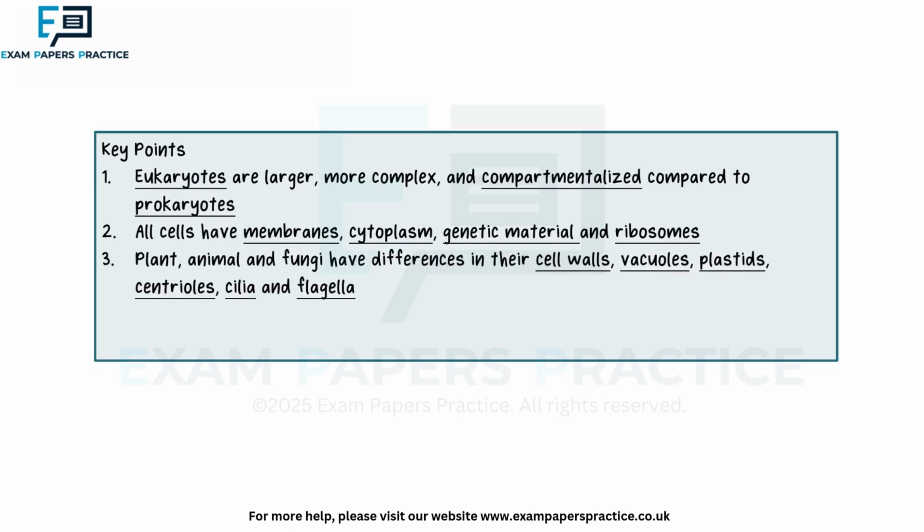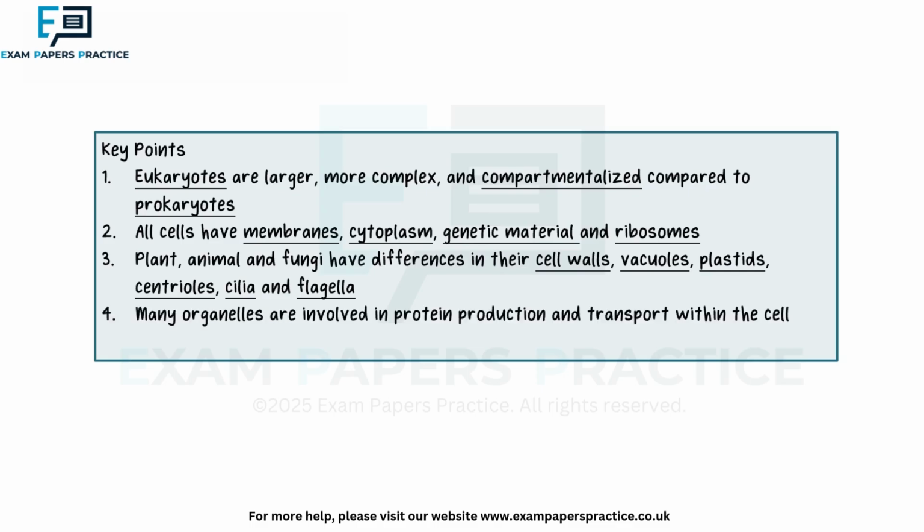We looked at the differences between plant, animal, and fungal cells in terms of their presence and composition of cell walls, the size and position of vacuoles, the function of plastids in plant cells, and centrioles in animal cells. And we saw that plant cells do not have cilia or flagella, whereas fungi and animals have them present in some cells.